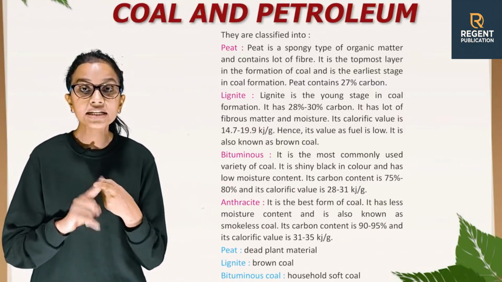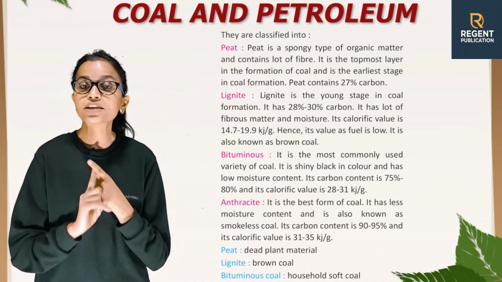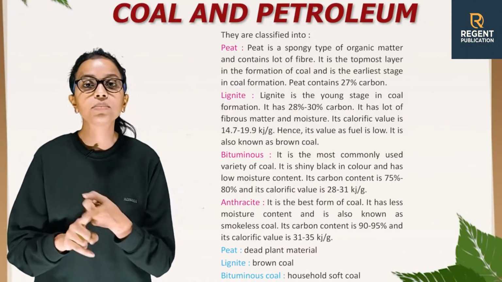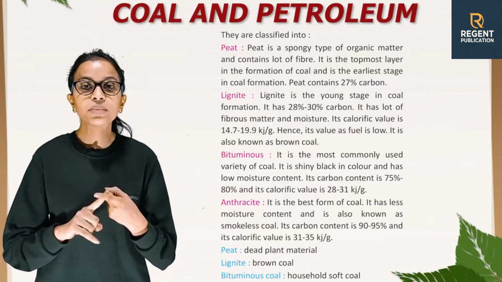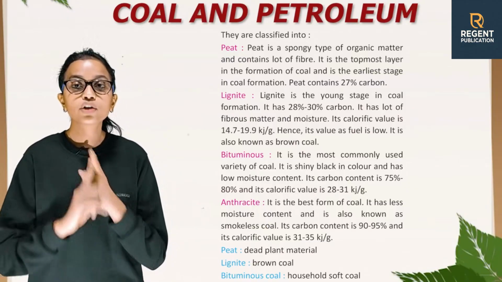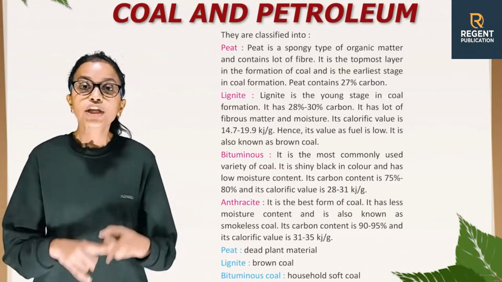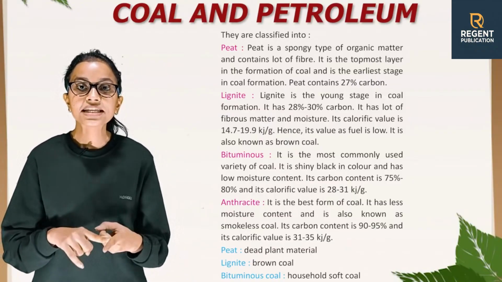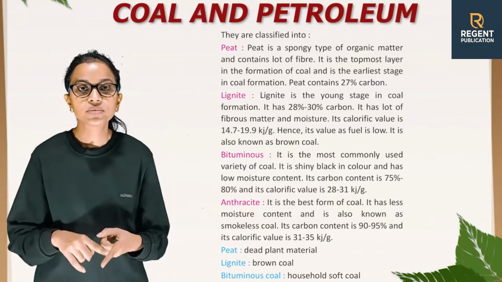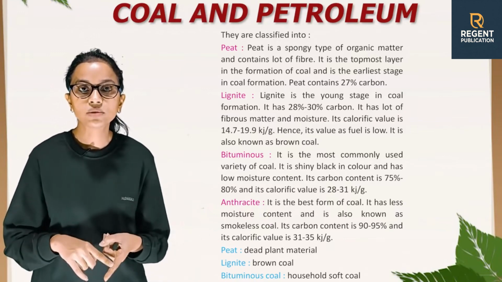And the second is lignite. Lignite is the young stage in coal formation. It has 28 to 30% carbon. It has a lot of fibrous matter and moisture. Its calorific value is 14.7 to 19.9 kilojoule per gram. Hence, its value as fuel is low. It is also known as brown coal.